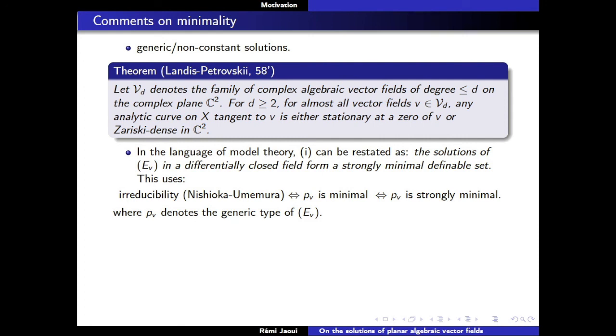You have to use that irreducibility in this sense is equivalent to the type being minimal. Here, I'm using that the type p_V is of dimension 2 to formulate this result, and also that the type p_V is isolated, and that p_V is isolated is given by the theorem above. You've got finitely many invariant curves; you have none of them. And the second thing is that for a type of order 2, being minimal and being strongly minimal mean the same thing.